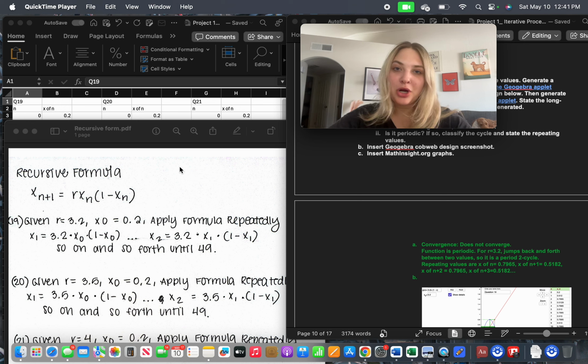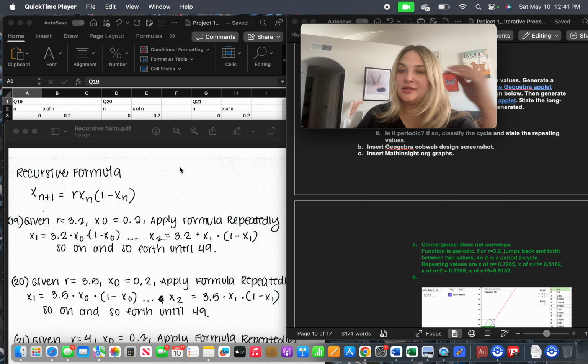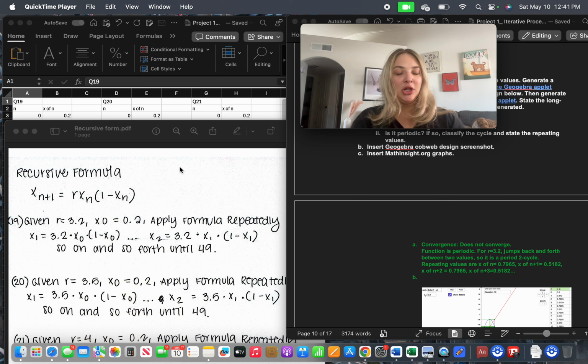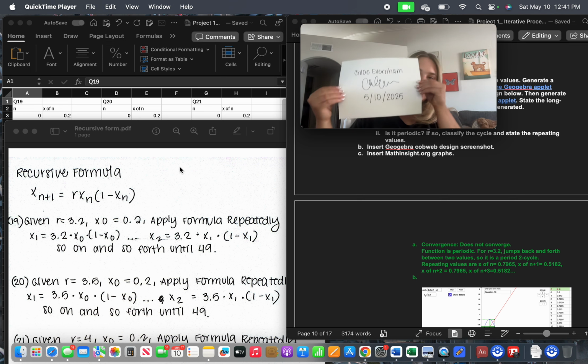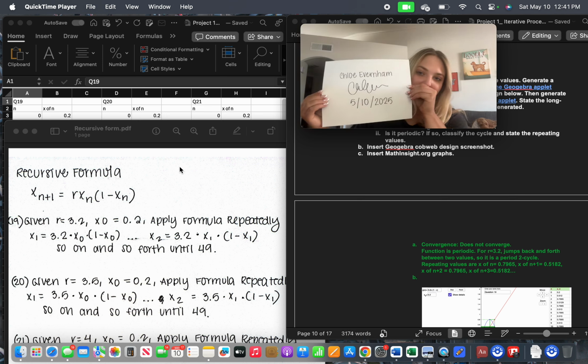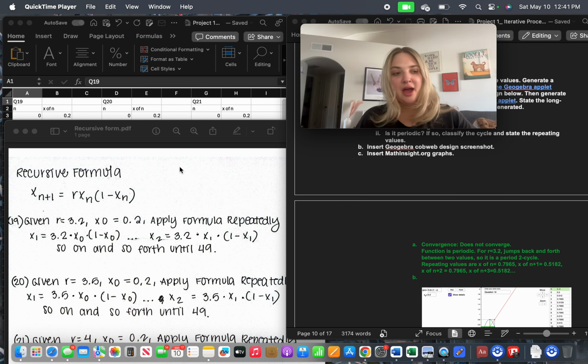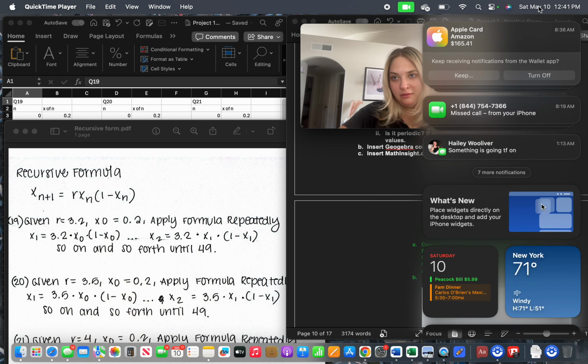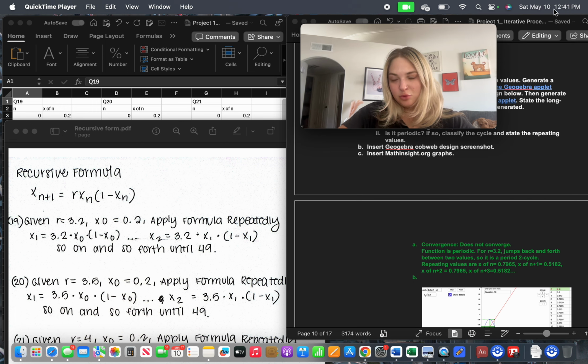This is Project 1, Iterative Processes in Chaos. I'm Chloe Evernham. This is my signature. This is today's date. It is May 10th, 2025, and as you can see on my computer, it is May 10th, 2025, 12:41 p.m.